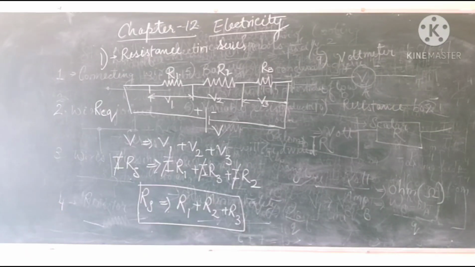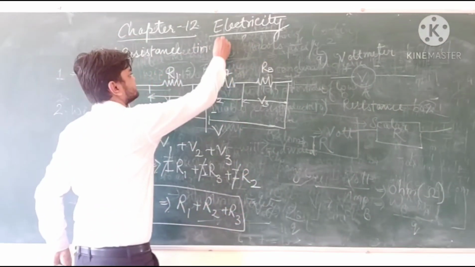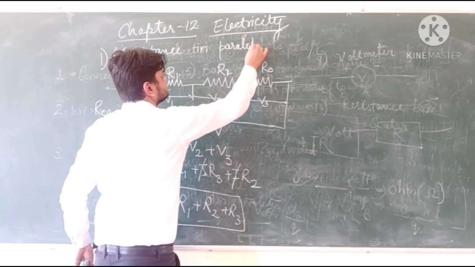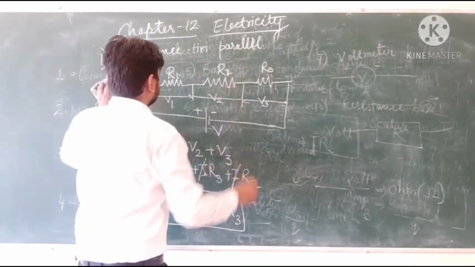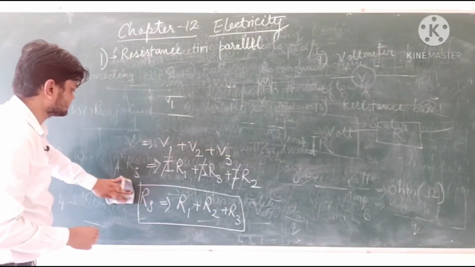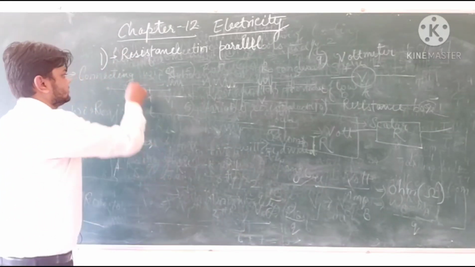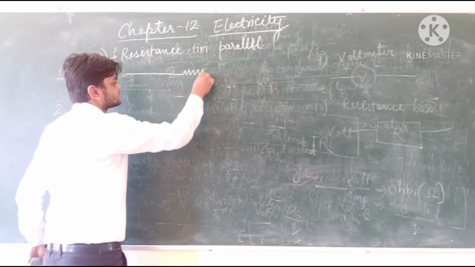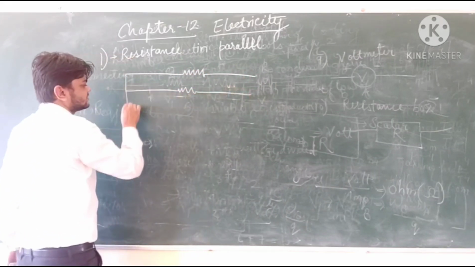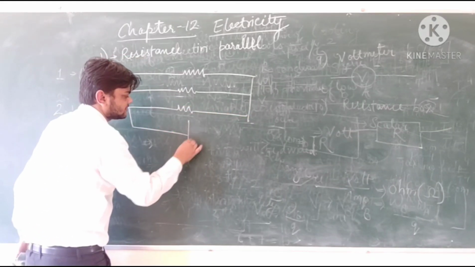Similarly, if we connect resistance in parallel, we will get a different type of circuit, where three resistances R1, R2, R3 are connected in parallel by a source of a battery.